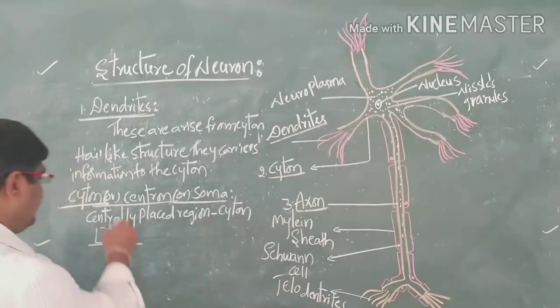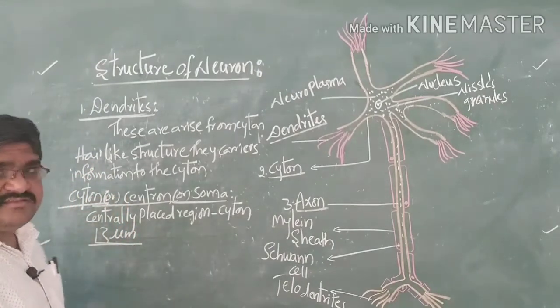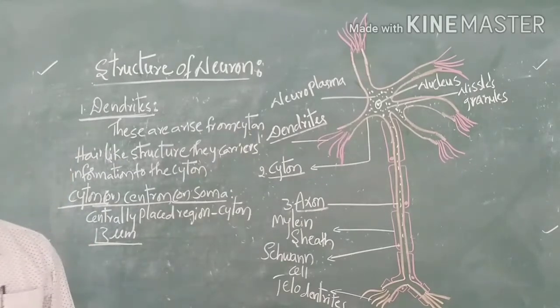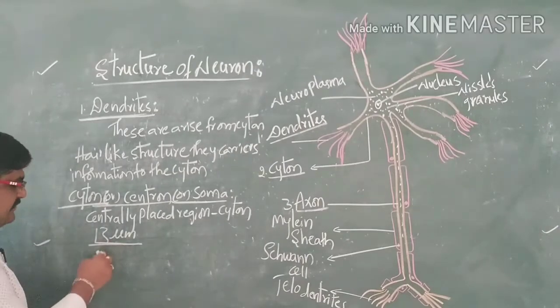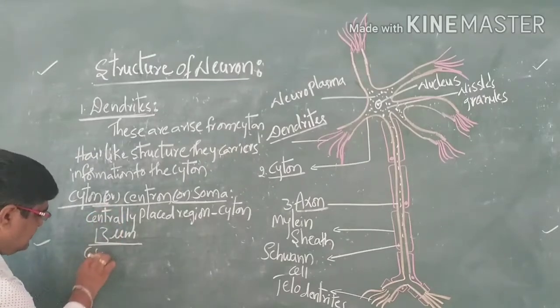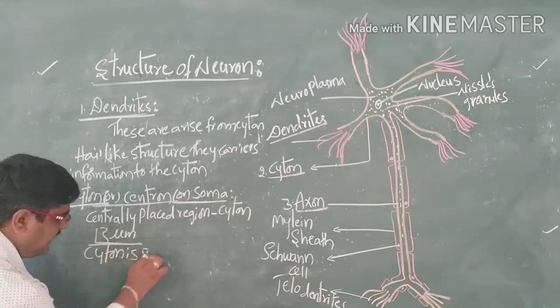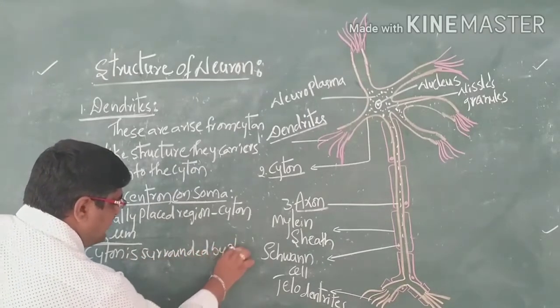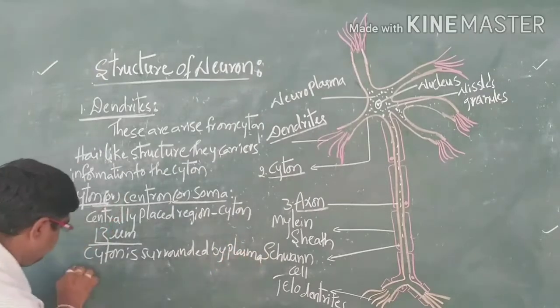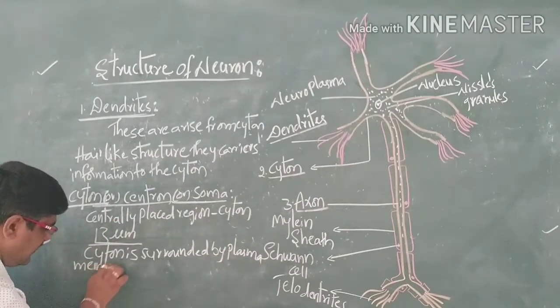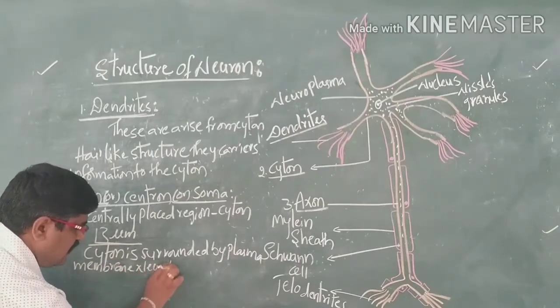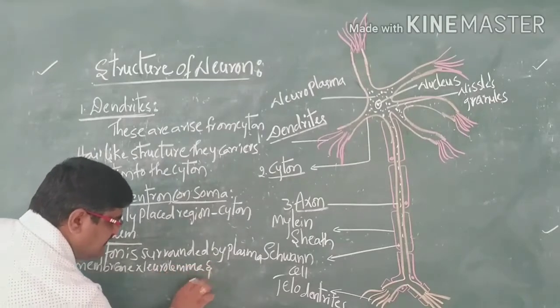The cyton is surrounded by a plasma membrane, and that plasma membrane is called the neurolemma.